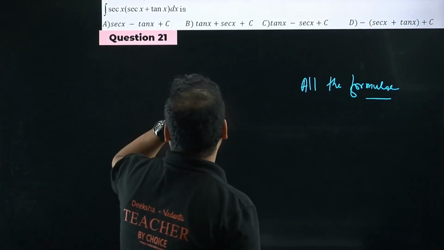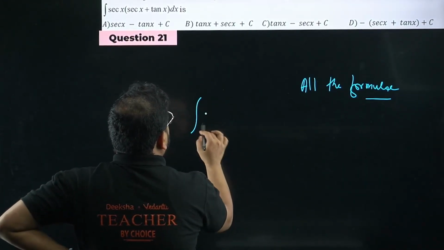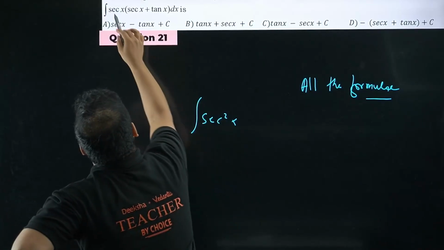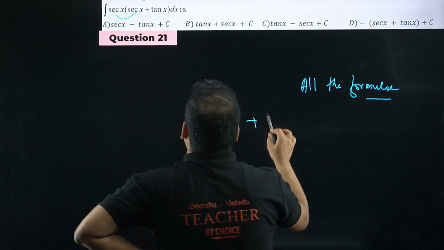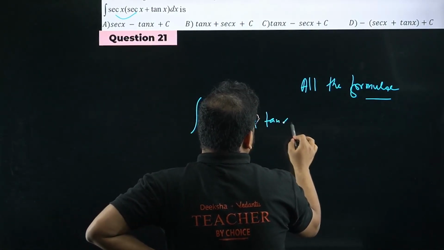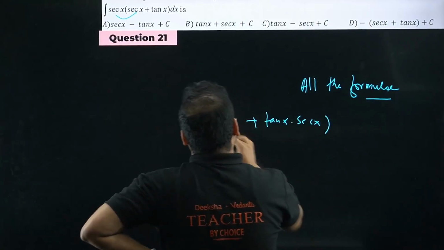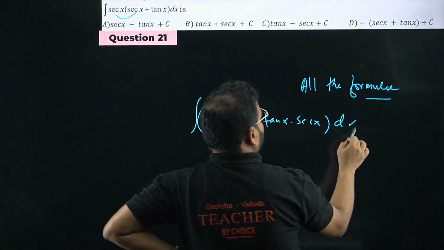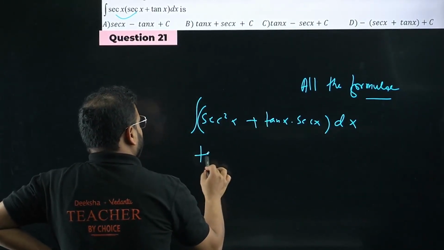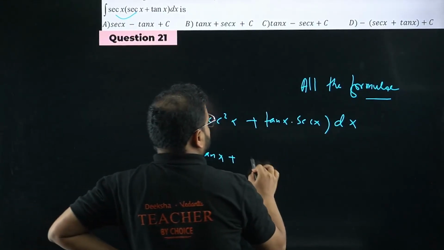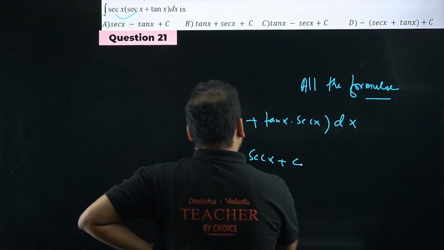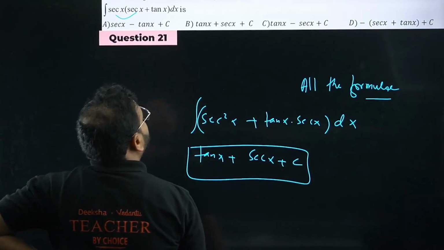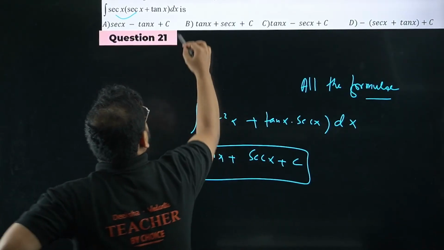All right. So the answer will come, please check, sec square x, if you expand the bracket, plus tan x into sec x. Now integrate this individually with respect to x. You're going to get this as simply tan x. You're going to get this as simply sec x plus c. Option should be B, right?